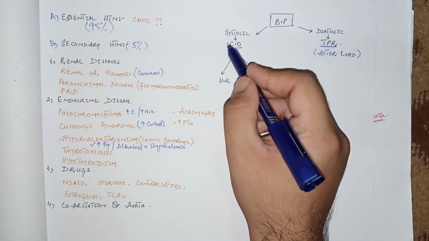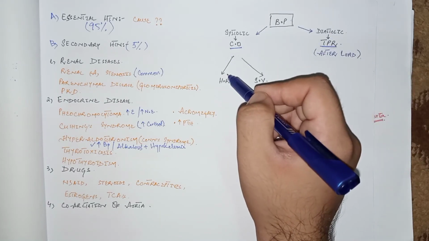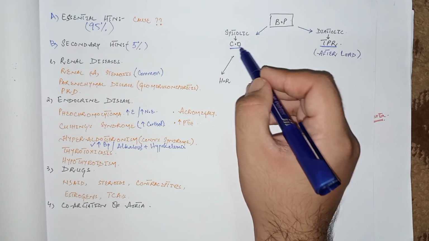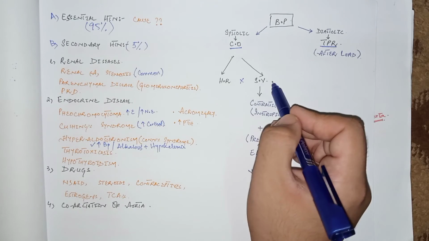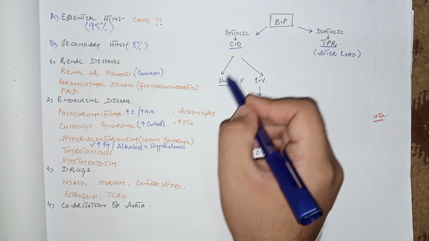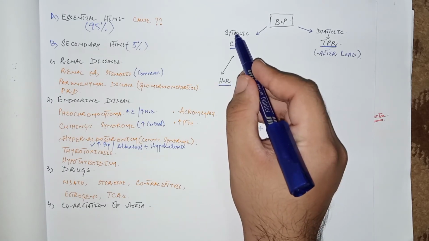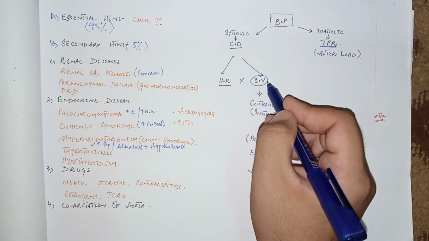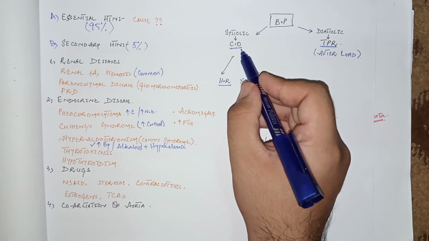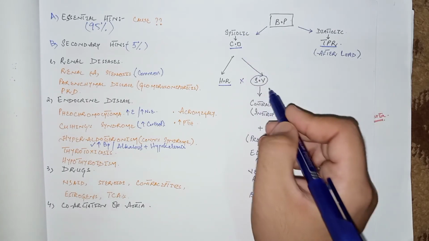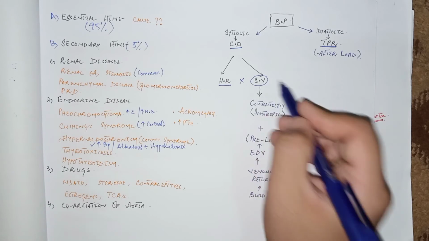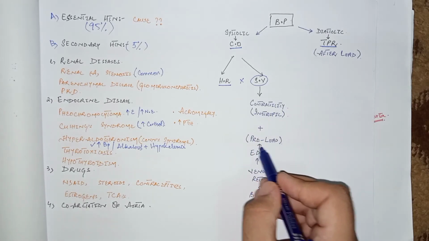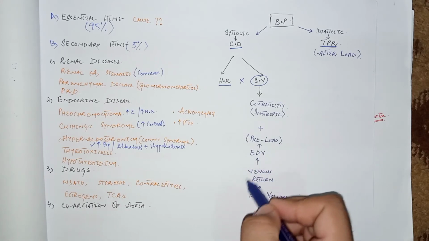So if the patient has increased cardiac output, which may be due to any reason, it increases the systolic blood pressure. As we know, the cardiac output is equal to heart rate times stroke volume, that is, increased heart rate increases the cardiac output and can increase the systolic blood pressure. Similarly, if the stroke volume is increased, it increases the cardiac output and increases the systolic blood pressure. And this stroke volume depends on contractility or inotropic activity of the heart, as well as preload, that is end diastolic volume or venous return.